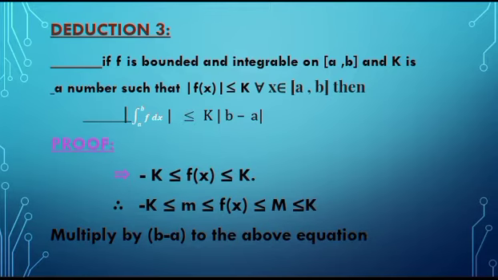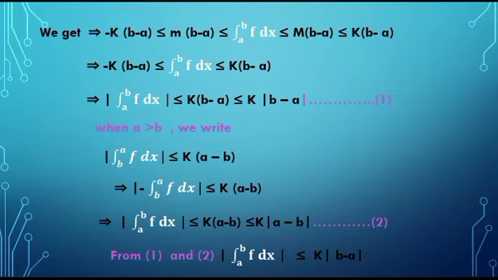So friends, multiply this equation by b minus a, we get minus K into b minus a is less than or equal to small m into b minus a is less than or equal to integration of f between the limits a to b is less than or equal to capital M into b minus a is less than or equal to capital K into b minus a.